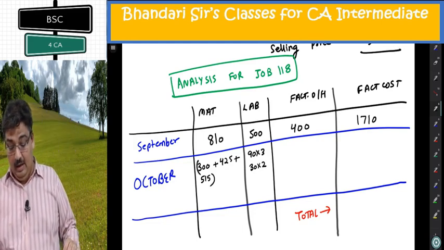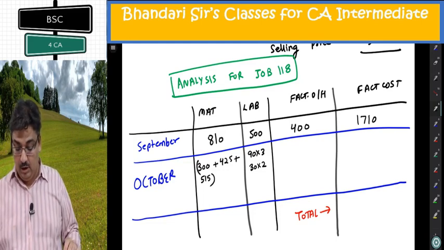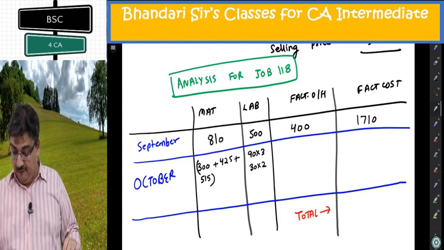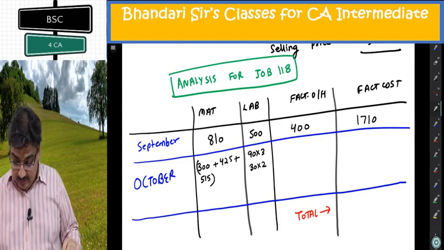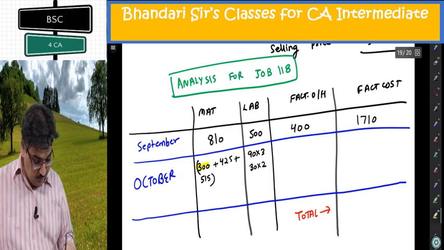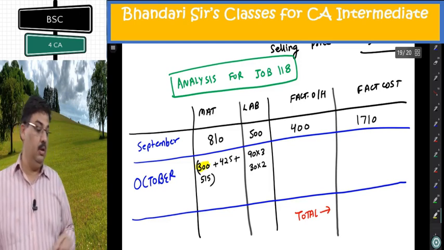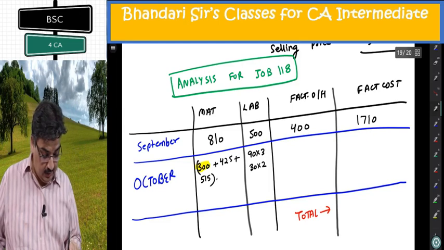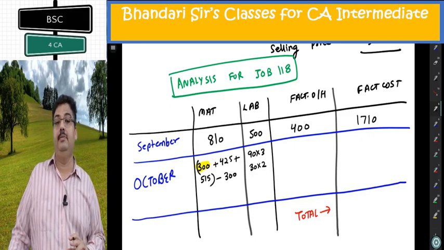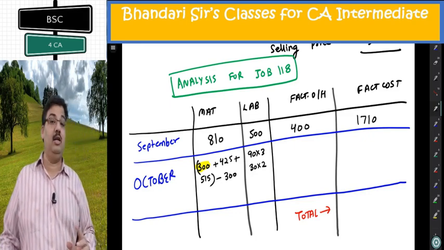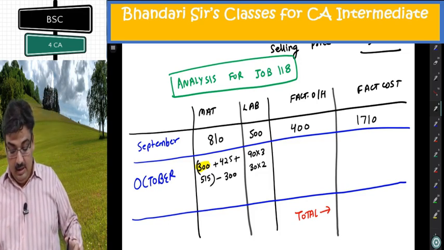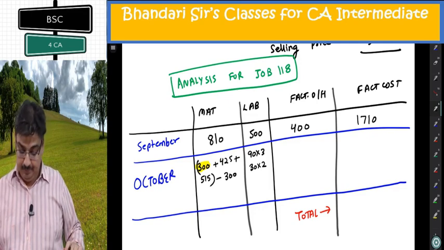Now if I read at the bottom, a shop credit slip was issued in October, that the material issued under requisition 54 was returned back to store as not being suitable. So he is talking of this 300 rupees. It was issued, but later it was returned, so minus 300 I should do, or I should not add at all because it has been returned. If issued and returned, there is no consumption. So this 300 is returned back. Requisition number 54 I have basically replaced.